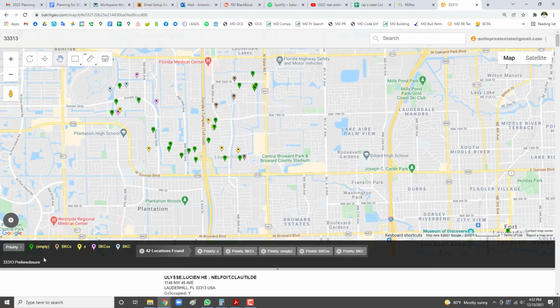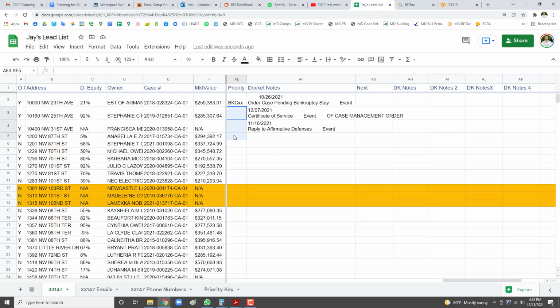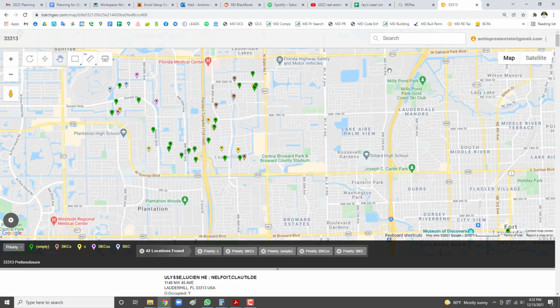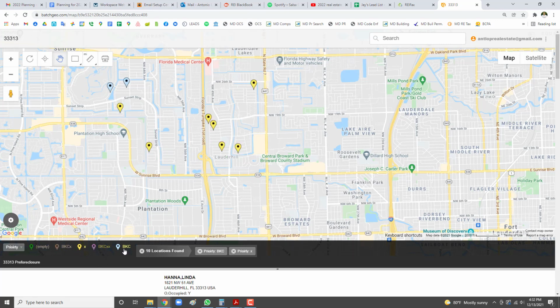So people that don't have, you see how down here it says empty? That would be like these two guys right here. Their cell is empty, right? So these guys are still at the beginning of their case, right? Next is going to be, I already used this map, so that's why you don't see any double X's, because those are like the very first people that you go visit. So for example, when you're out there door knocking or talking to people, you're going to highlight only the double X's, for example. And that day, you're just going to go and visit people that have sale dates.